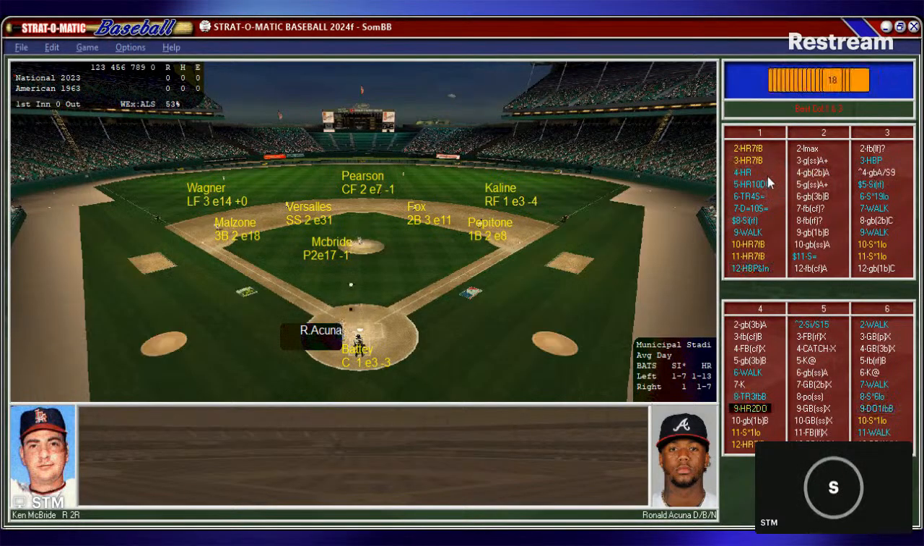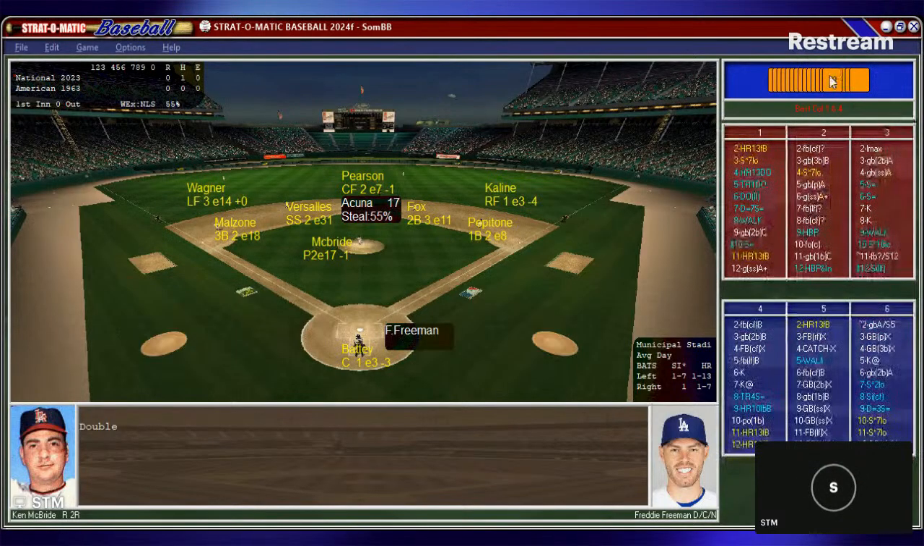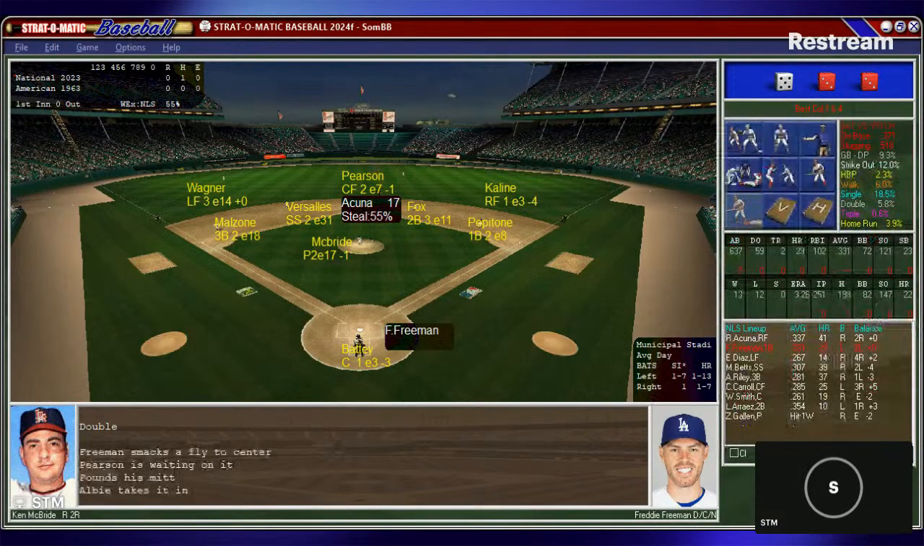And Acuna hits a drive in the gap in left center field. That could be trouble. Goes to the wall. A double for Ronald Acuna Jr. So he doubles to lead off the game. Here is Freddie Freeman, a left-handed hitter. McBride, a right-handed hurler. Runner on here in Cleveland. McBride from the stretch and the pitch. And now we have a fly ball to center. Pearson is there, makes the catch, and there is one away.